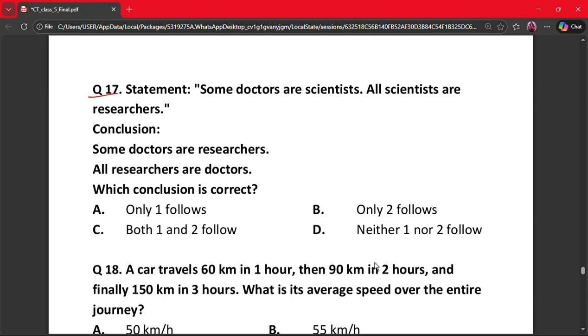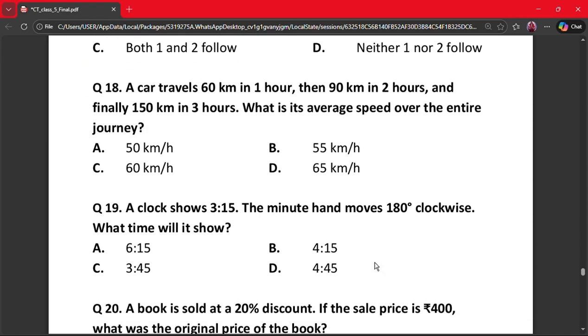So the correct answer is option A. Only one follows. Why? Some doctors are researchers is correct, because some doctors are scientists, all scientists are researchers. So some doctors are researchers follows. Reverse does not follow.